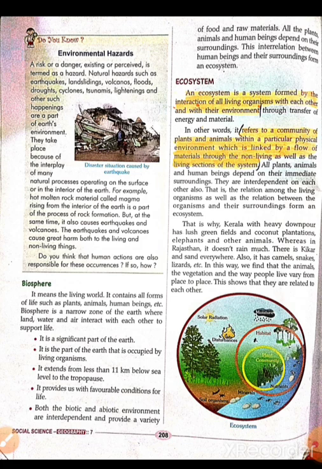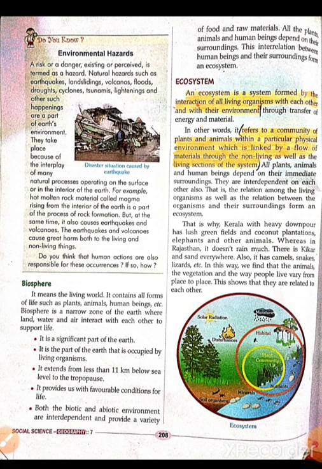This is why Kerala, with heavy downpour, has lush green fields and coconut plantations, elephants and other animals, whereas in Rajasthan it doesn't rain much. There is kikar and sand everywhere. Also, it has camels, snakes, lizards, etc. So the type of animals, type of food, or type of lifestyle depends on their ecosystem. The animals that we see in Kerala will not be available in Rajasthan, and this is because of the ecosystem.